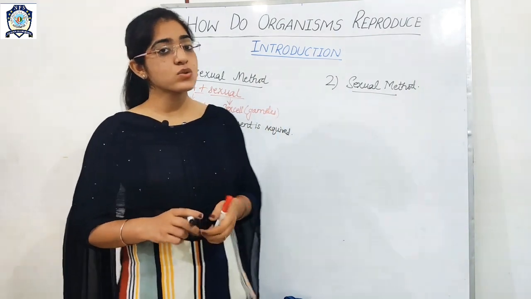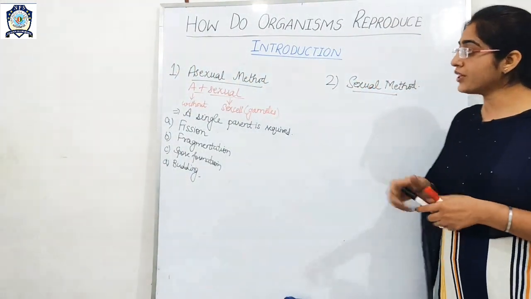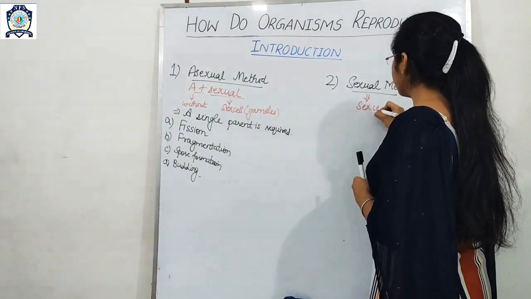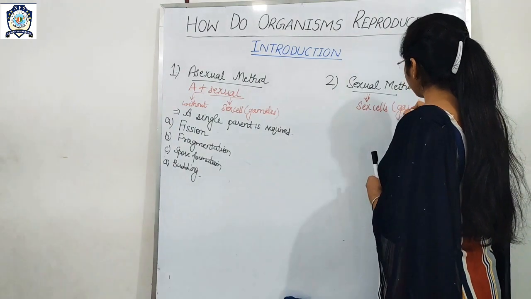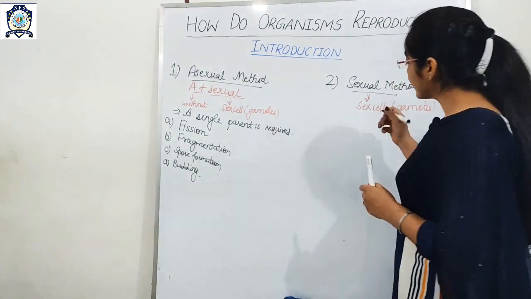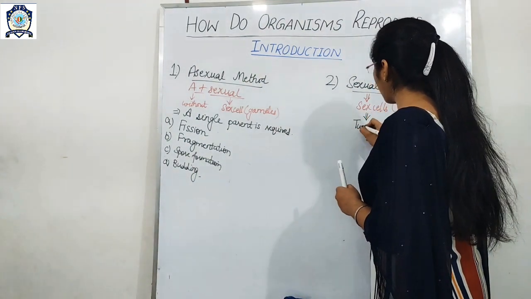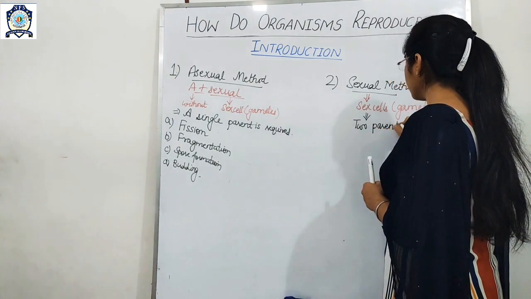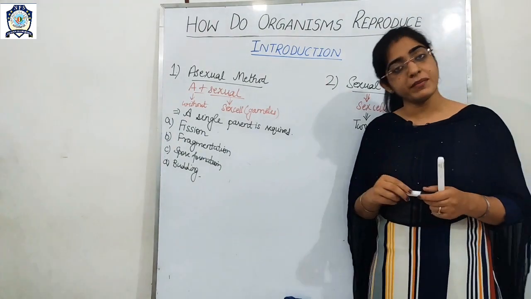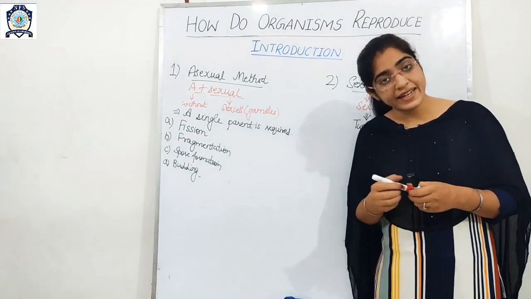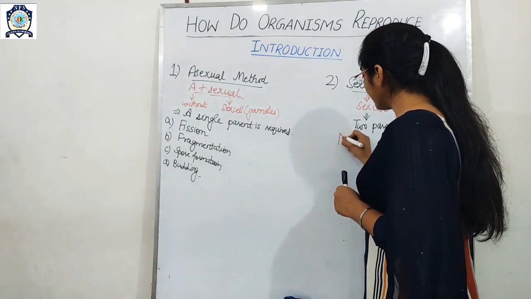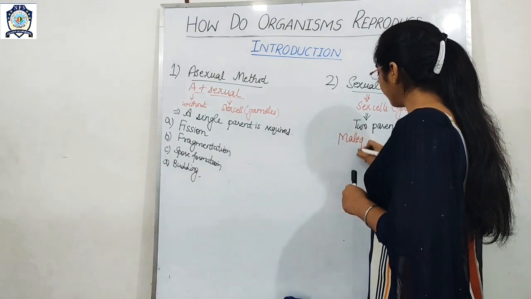So now what is the sexual method? The sexual method, as I told you, is related to sex cells, and sex cells are called gametes. Means what I want to say here is that two parents are required. Two parents means one is male and another one is female. Male produces the male gamete and female produces the female gamete, as you already studied in your previous classes.